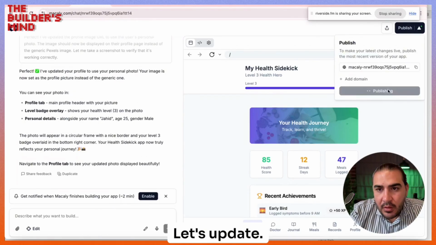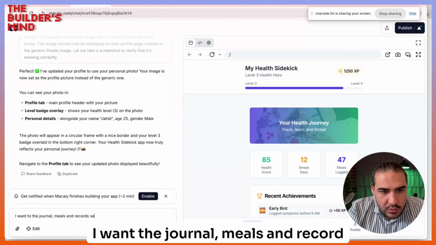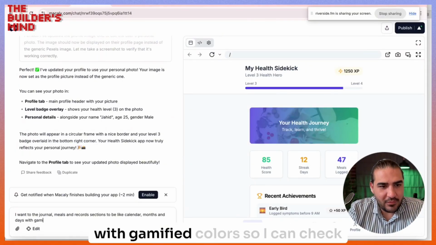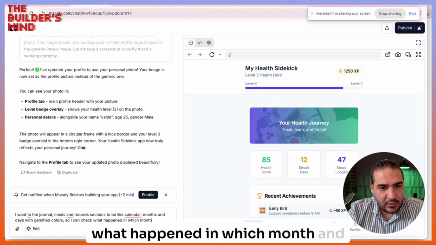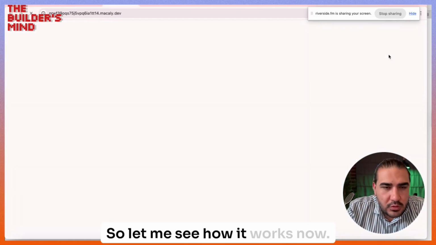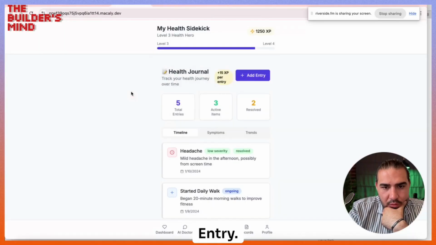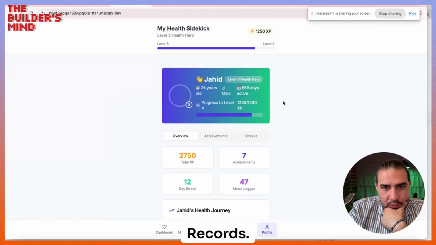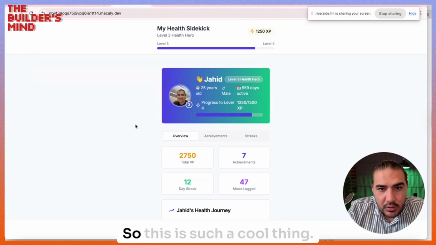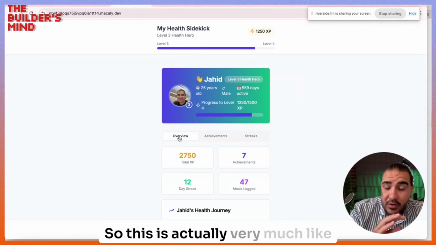Let's update. Let me say that I want the journal, meals, and record sections to be like a calendar with gamified colors, so I can check what happened in which month and date, with shareable options for my social media. So let me see how it works now. And this is the new version. Okay, this is cool. Okay, entry. Yes, meal. Okay, records. Let's see if it's yes, this is my picture. So this is such a cool thing. Achievements, streaks. Yeah, so this is actually very much like Duolingo.